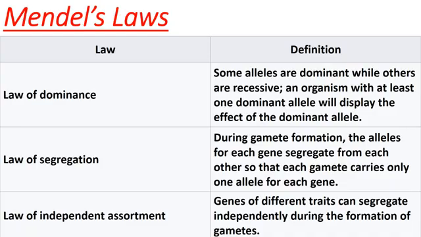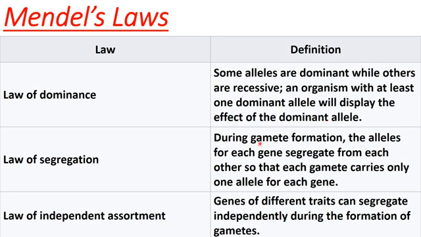Then on the basis of this monohybrid and dihybrid cross, Mendel gave three laws of inheritance. These first two laws of inheritance, law of dominance and law of segregation, he gave on the basis of monohybrid cross, and then on the basis of dihybrid cross he gave law of independent assortment. Law of dominance means some alleles are dominant while others are recessive. An organism with at least one dominant allele will display the effect of dominant allele.